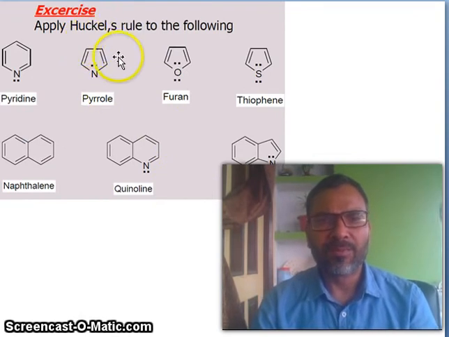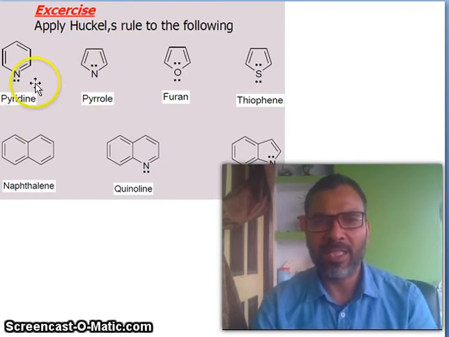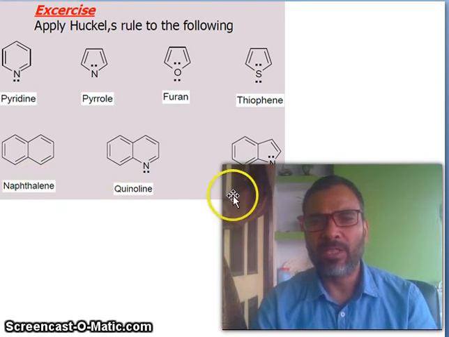Now you see, apply Huckel's rule to the following. Pyridine, it is aromatic, apply Huckel's rule. Pyrrole, furan, thiophene, all are 6 electron systems. Naphthalene, quinoline, 1H-indole.